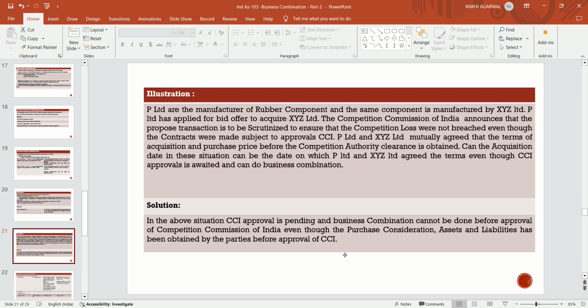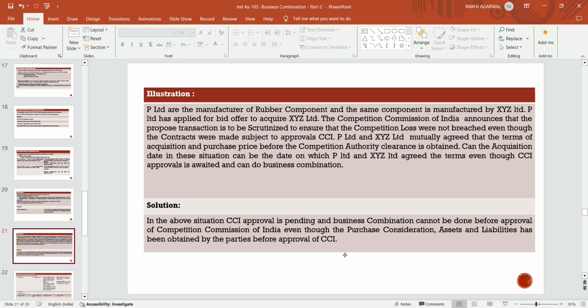In the above situation, CCI approval is pending and business combination cannot be done before the approval of CCI, even though the purchase consideration, assets and liabilities have been obtained by the parties before approval of CCI. So approval is required, approval is mandatory.